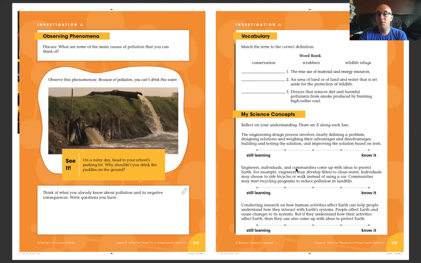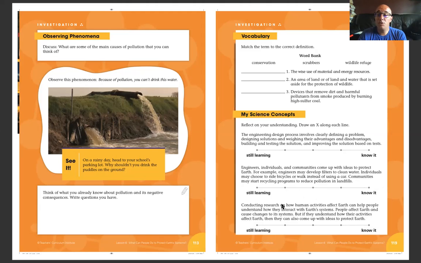Engineers, individuals, and communities come up with ideas to protect Earth. For example, engineers may develop filters to clean water. Individuals may choose to ride bicycles or walk instead of using a car. Communities may start recycling programs to reduce pollution in landfills. Yeah, I would guess most people are more on this end. That's more like everyday kind of stuff.